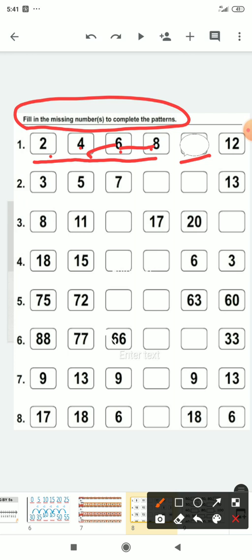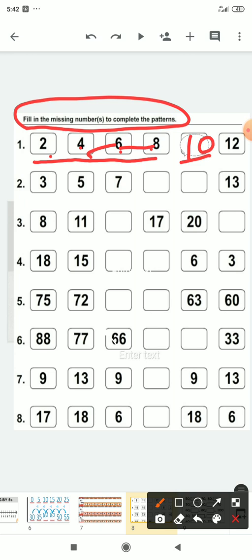So what comes after 8? If you see, between each pair of numbers one number is missing. So from 8 onwards, 9 will be missed, and we have to write 10. Okay, so 10 is our answer.